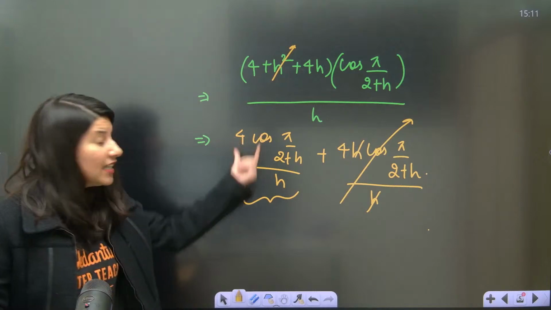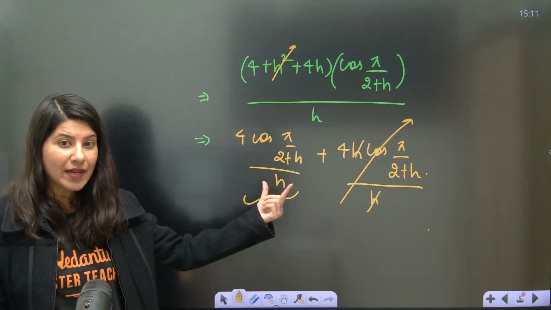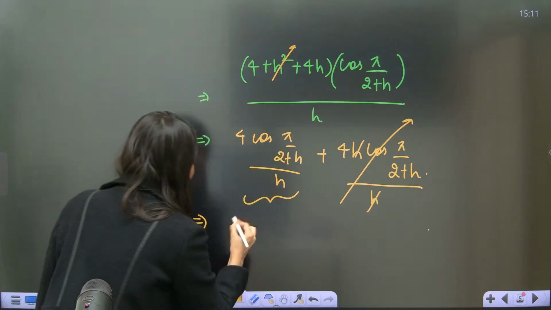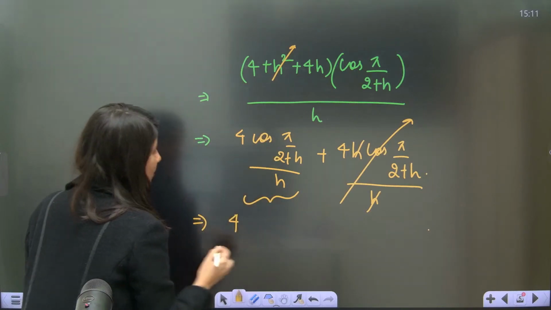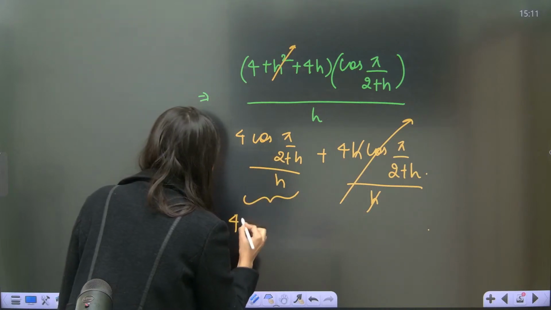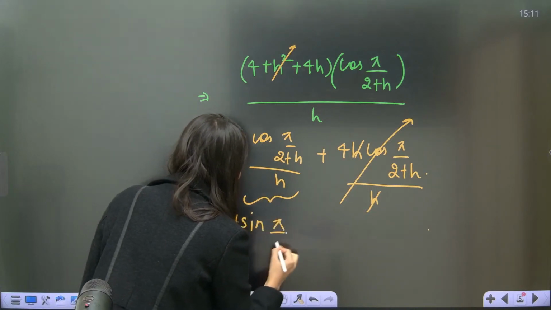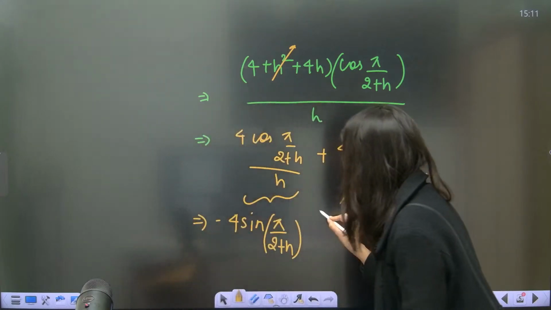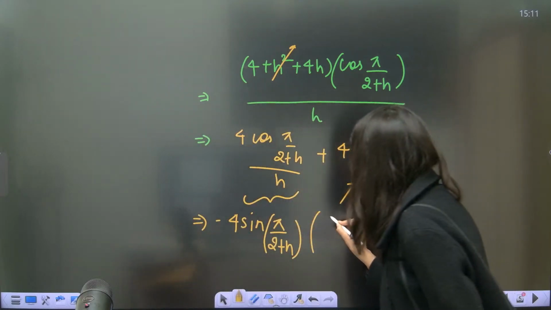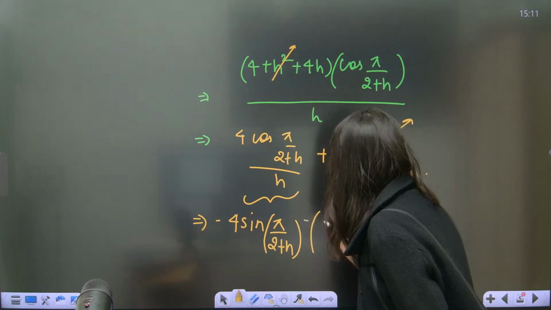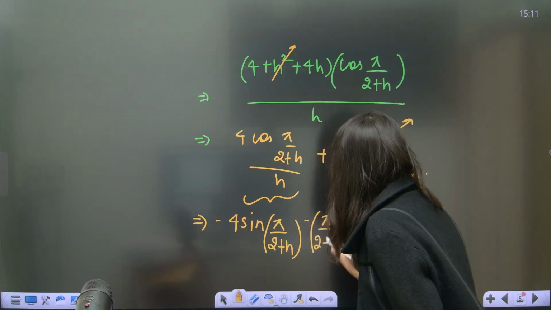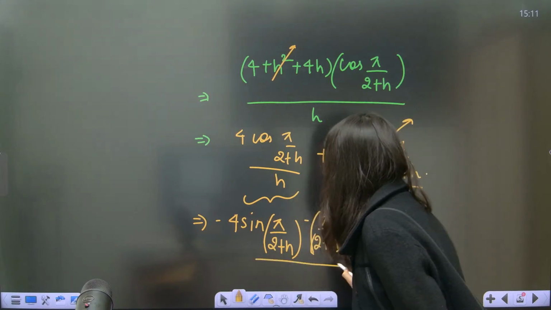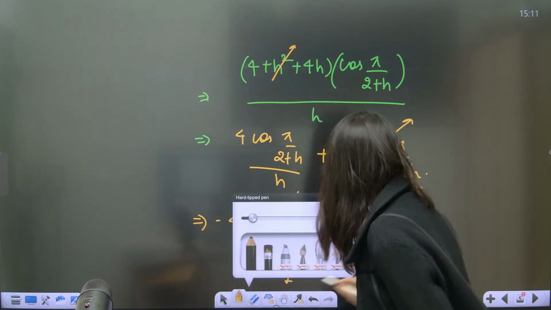See, what is this? 0 by 0 form. Can you see 0 by 0 form? So we need to differentiate this by L'Hopital. 0 by 0. So 4, now this is going to give you what? Cos's derivative is minus sin pi upon 2 plus h, and if you differentiate pi upon 2 plus h, pi will be constant, so this is minus of pi upon 2 plus h whole square, upon h's derivative is 1. Now put h is equals to 0.